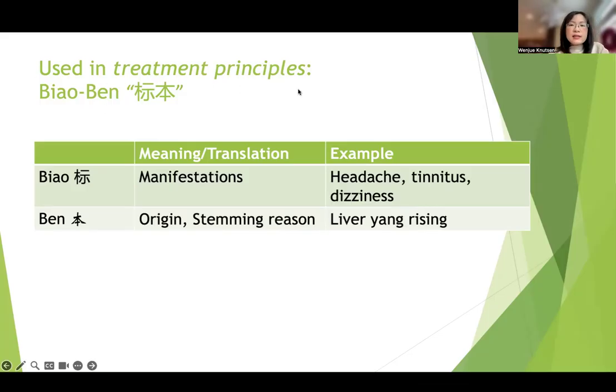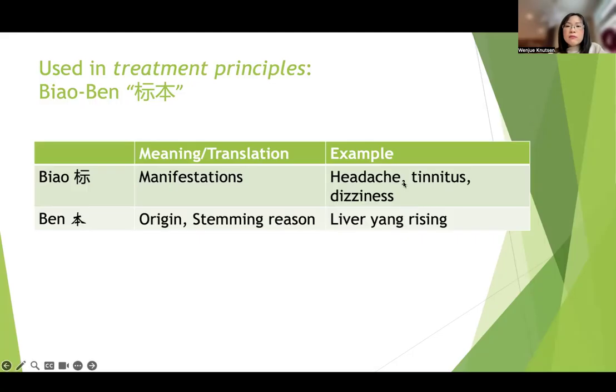So the context that we are talking about Biao and Ben is primarily in treatment principles. For example, if somebody shows up in your clinic, they demonstrate symptoms like headache, tinnitus, and dizziness. Then the question is, do you treat the symptoms only or the manifestations only, or you want to treat the liver, zang organ, right?